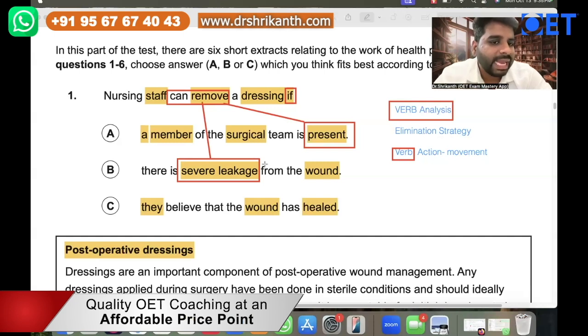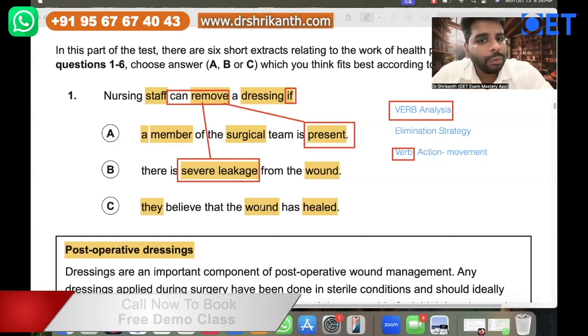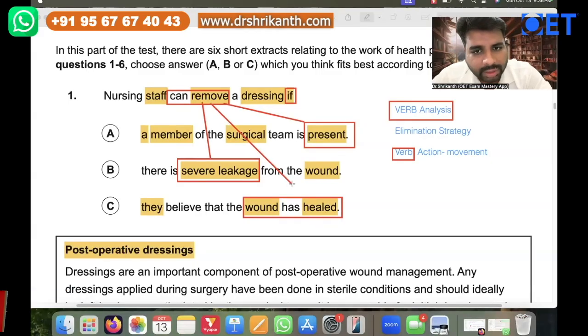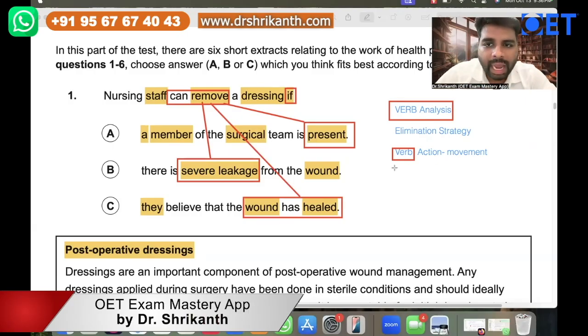Now, what is the action in answer option C? They believe that the wound has healed, right? So this is the action over here. The wound has healed. So they can remove the dressing if they believe that the wound has healed, right? So like this, you have to analyze the verbs, and this is what we call verb analysis.